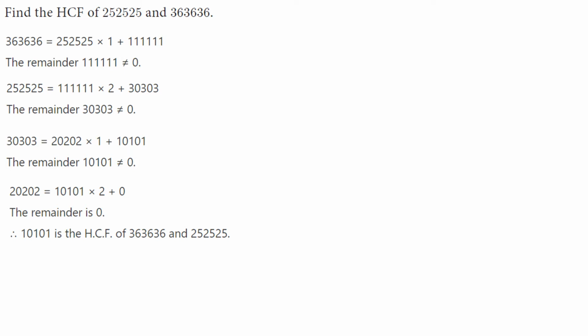Again you do it: 20202 equals 10101 into 2 plus 0. So the remainder is 0. We can stop it. So the HCF is what? 10101 is the HCF.